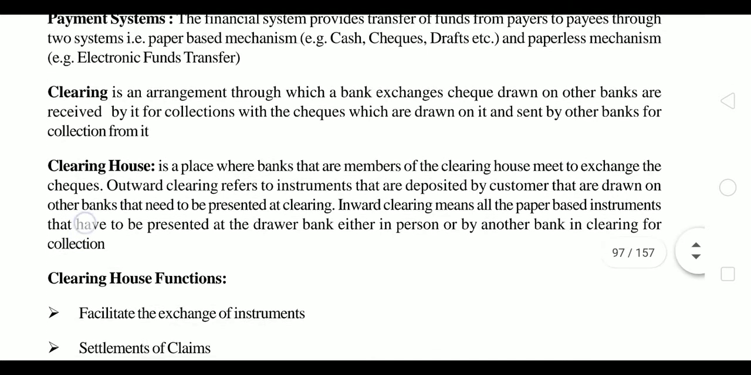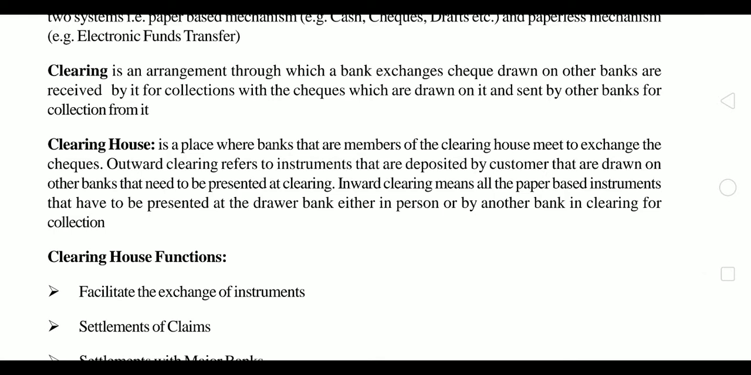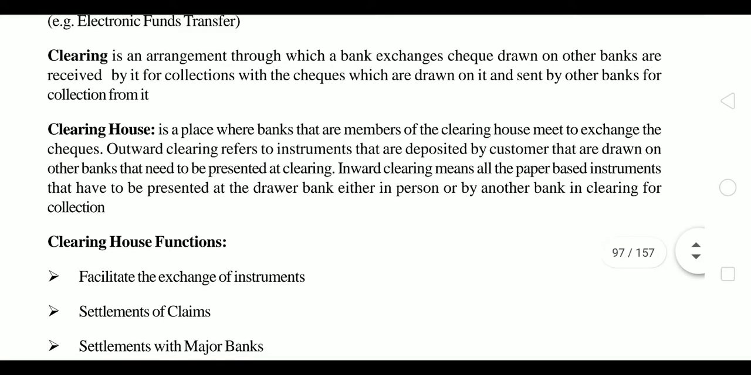Next we have clearing house. Clearing house means it is a place where the process of clearing actually takes place, right? It is a place where the banks that are members of the clearing house meet. Why do they meet? Only the members meet to exchange the checks, right?